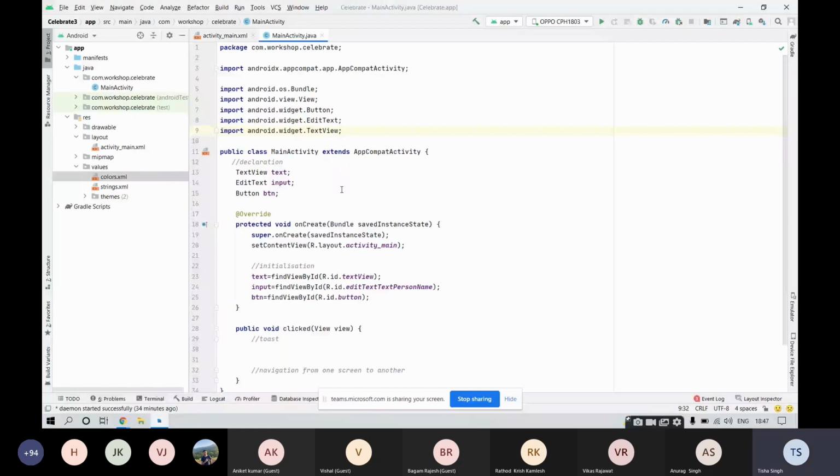If it is not working for you, Vishal, then you can close this Android Studio and then reopen it. In that case, give sufficient time and make sure that you do have a strong internet connectivity so that the Gradle build process will take place properly. Then you would be able to do it, for those people who are not able to get the text view.